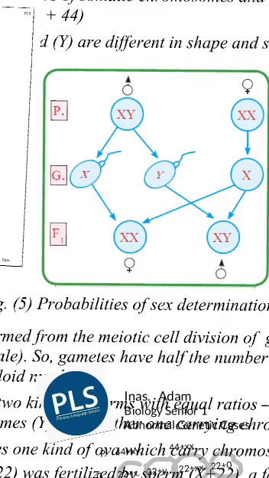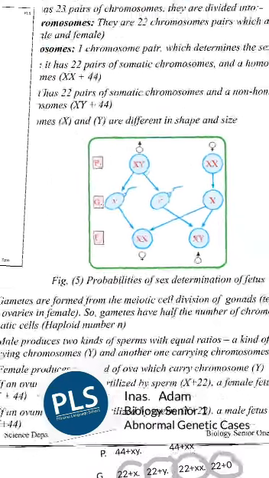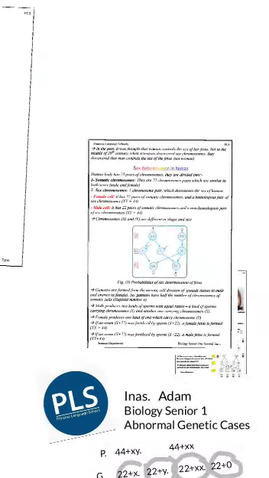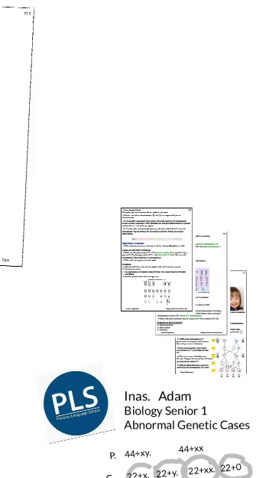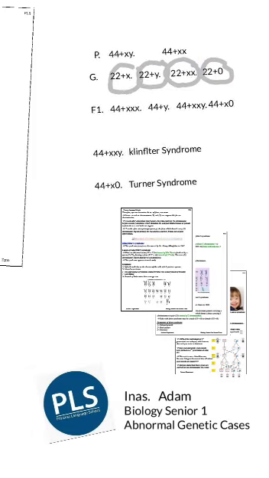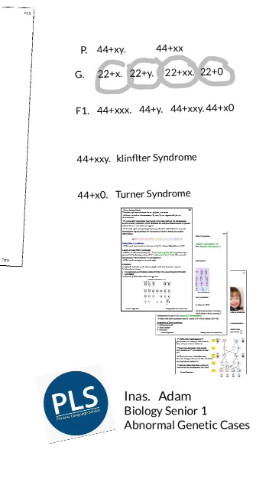Now let's discuss the second point in our lesson today, which is the abnormal genetic cases. But before that, we should explain the next example to get our point. Let's see this example.